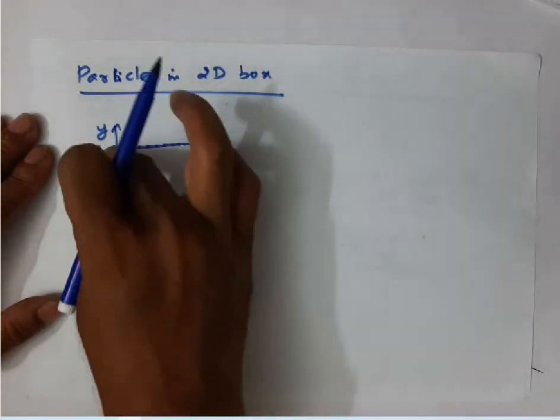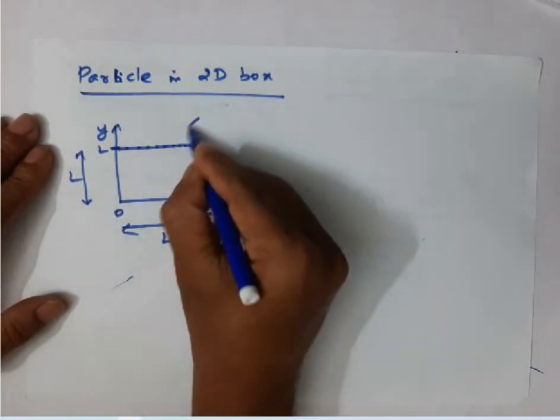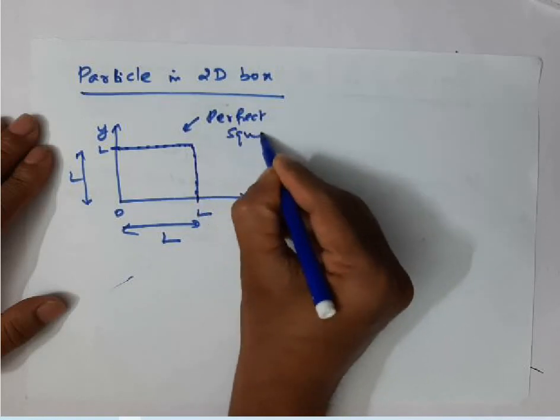Since all the lengths are equal, we can say that it is a perfect square box.